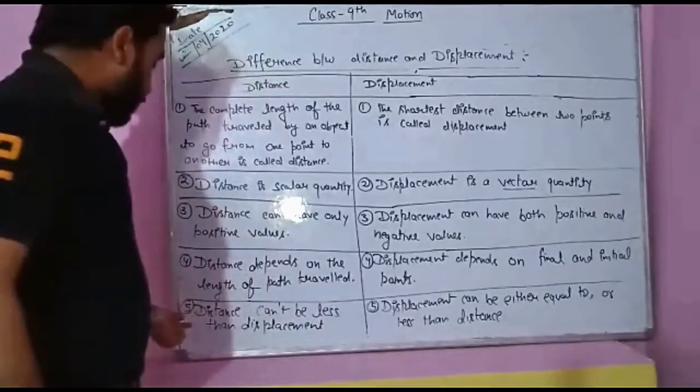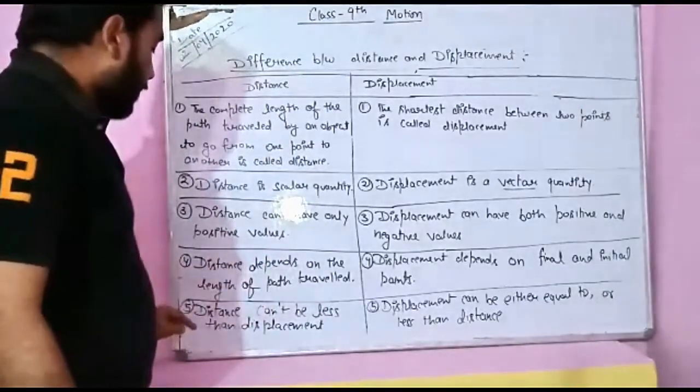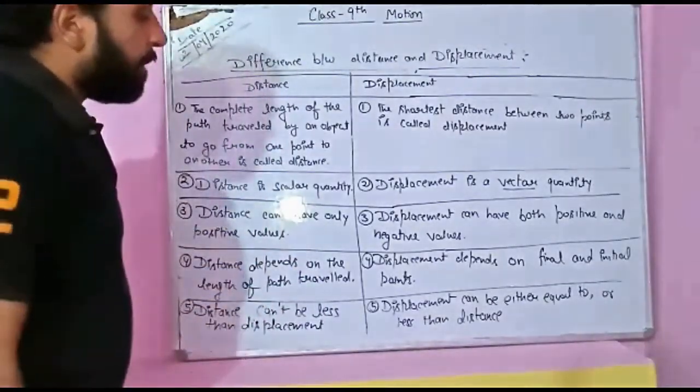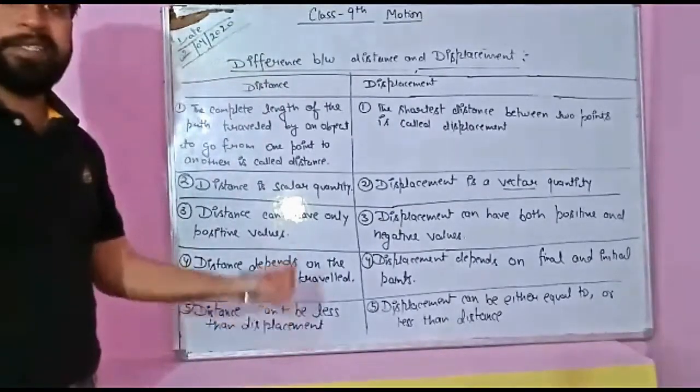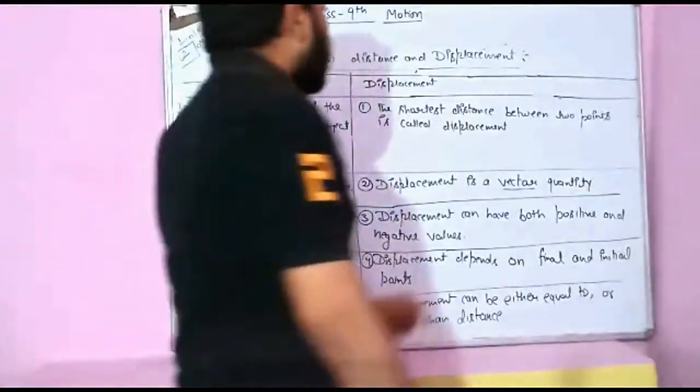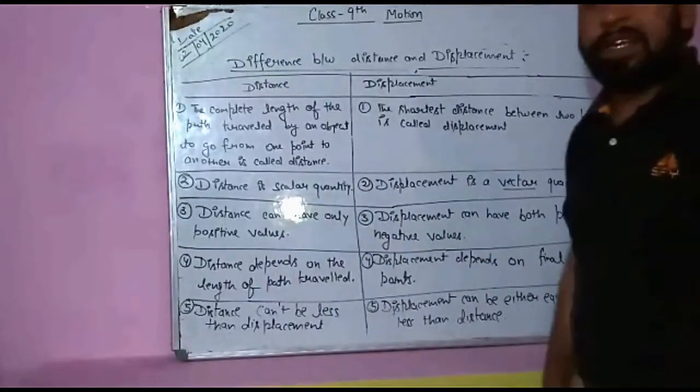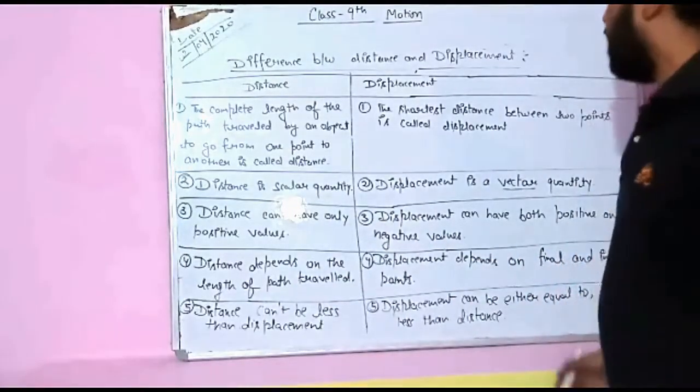So students, the fifth point, distance can't be less than displacement. Displacement can be either equal to or less than distance. This we can understand by considering one example. Even yesterday I have taken the same example.